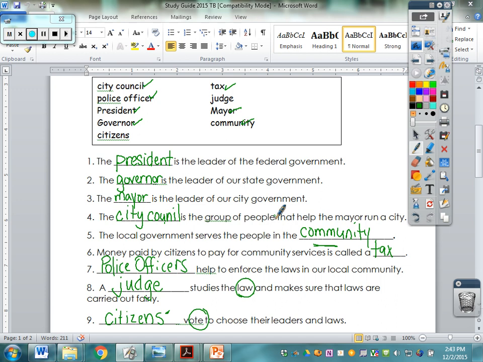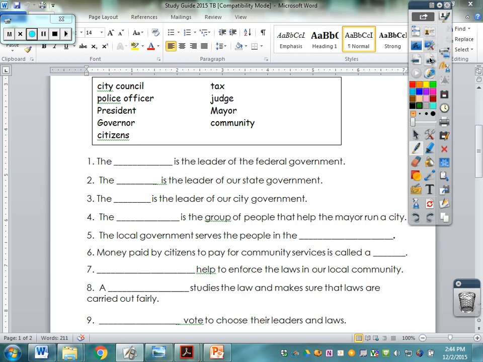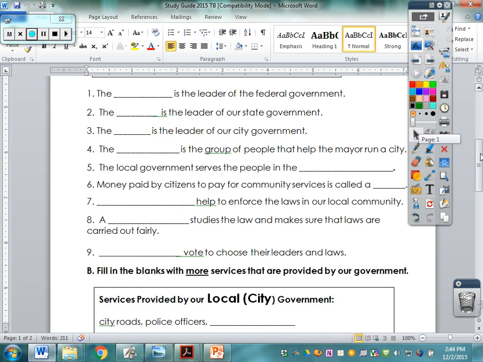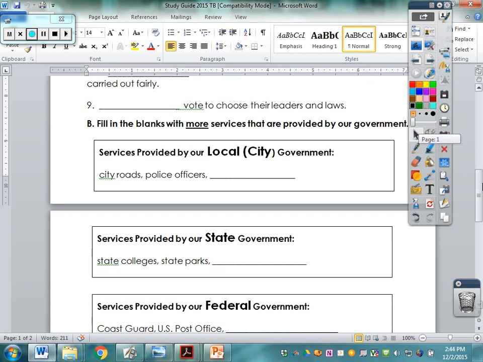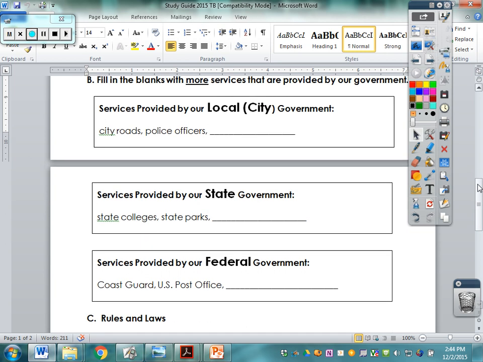Okay, so this is the first section of your review sheet. We're going to move into the next section. Just give me a second to switch some things up. This is a fill in the blank. This is the bottom of the first page and the second part of the next page.